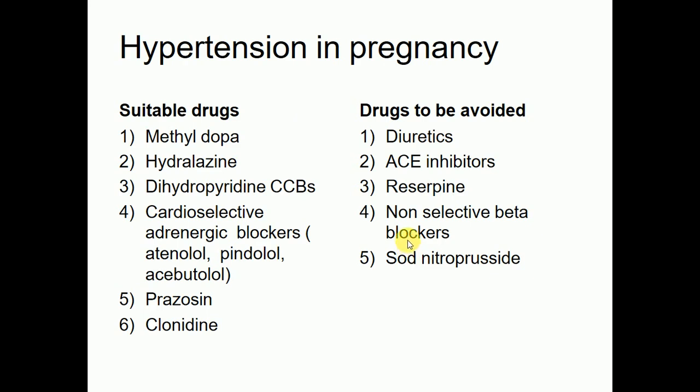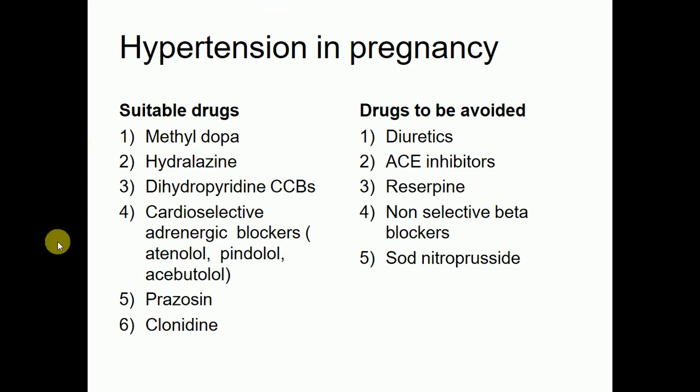Now come to another topic, that is hypertension in pregnancy. Especially, as we have observed, many female patients have pregnancy as well as hypertension. So how can you manage this case? This is very easy to understand.